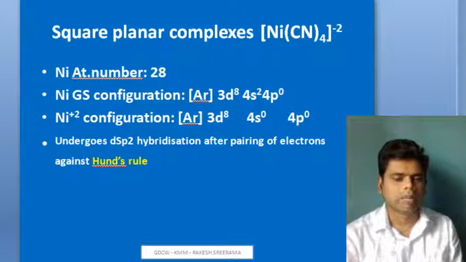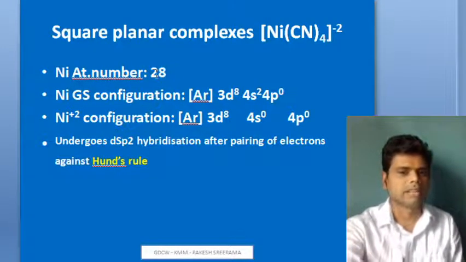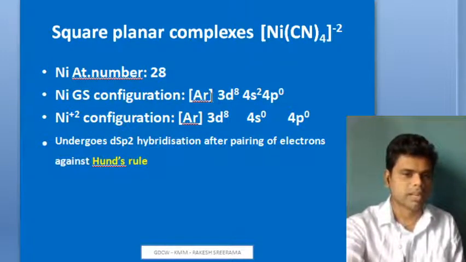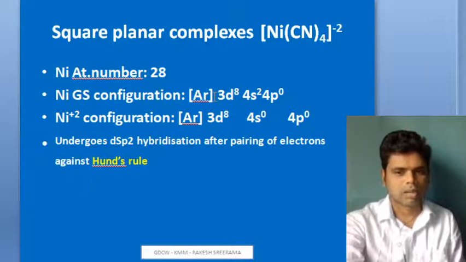Nickel, what is the atomic number of nickel? It's 28. Its ground state configuration is argon 18, then 4s2 making 20, and 3d8 making 28, with 4p having 0 electrons.